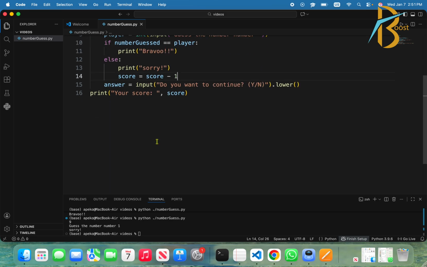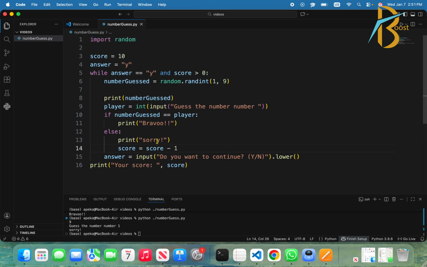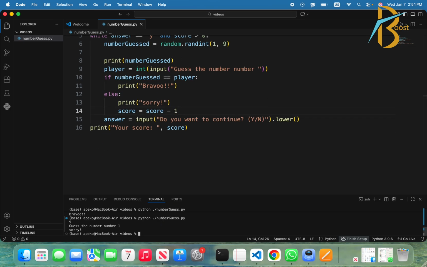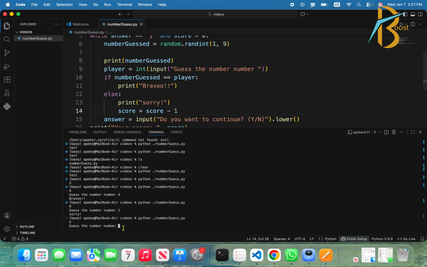So for us, I still left this one, the number guess printed. I'm going to see the number guess is 5, and we are going to do it 10 times, please. You bear with me. Okay, now the number guess is 5. I will say 2.